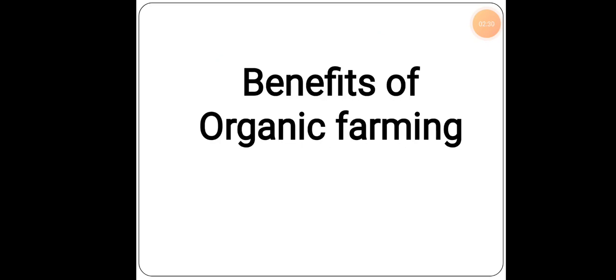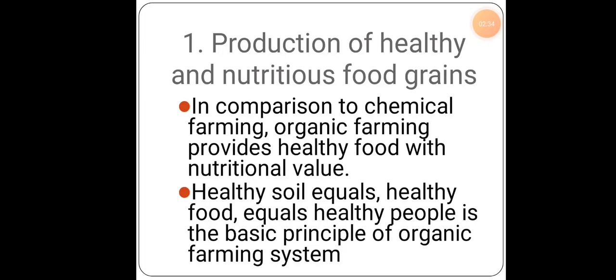So let's know what the benefits of organic farming are. First one, production of healthy and nutritious food. In comparison to chemical farming, organic farming provides healthy food with nutritious value. So how will you get healthy and nutritious food grains? By not using any kind of chemical seeds, chemical fertilizers or pesticides. Instead, what can we use?